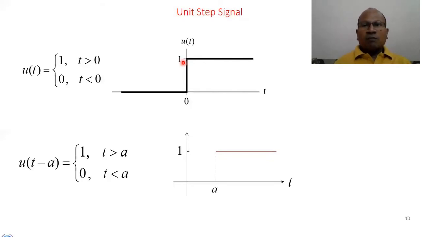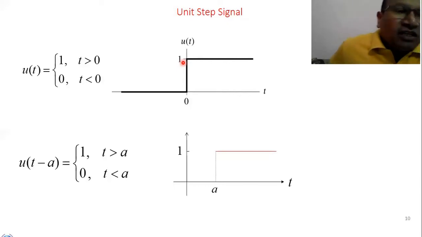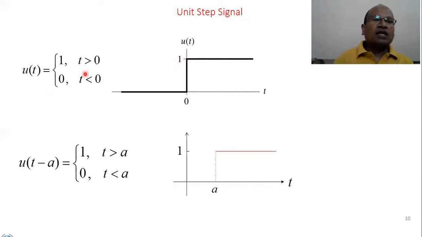So how can we represent it mathematically? We can represent it mathematically as u(t) equals 1 for t greater than 0, u(t) equals 0 for t less than 0. We can also write t greater than or equal to 0, because even at the origin, the magnitude of the signal is 1. And a number of operations can be performed over the unity step signal.